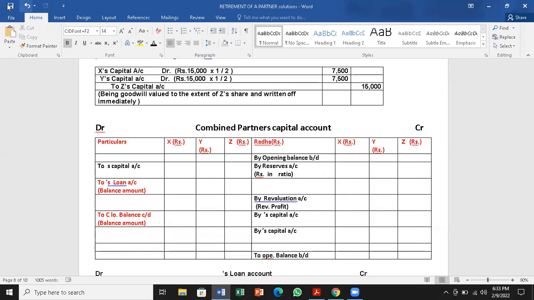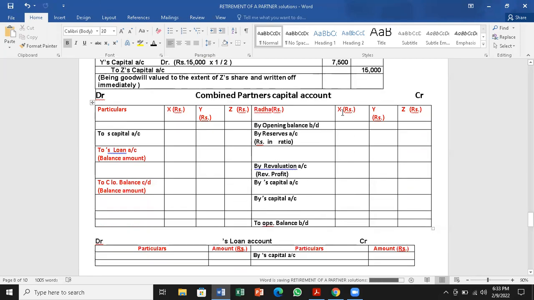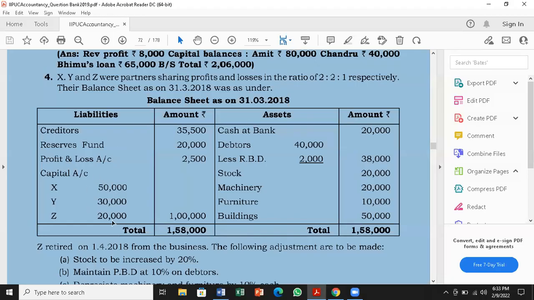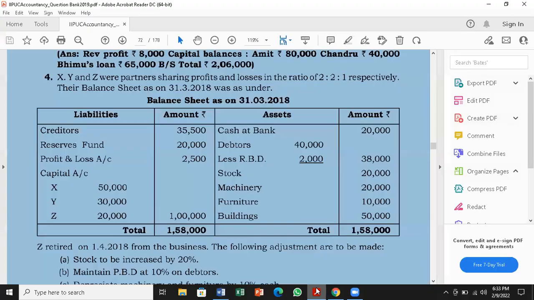So coming to the combined partners' capital account, we have three partners here, X, Y, and Z. So we have to go for the opening balance brought down. On the liabilities side, capital accounts of X, Y, Z are 50,000, 30,000, and 20,000. So I'll take it as by opening balance brought down. Liabilities show a credit balance. Remember, after the opening balance, we have to search for the reserve fund. We have a reserve fund here, 20,000.